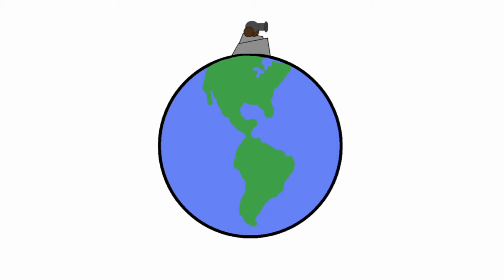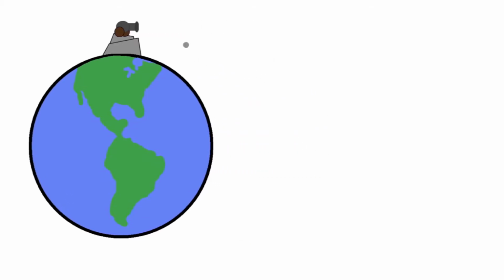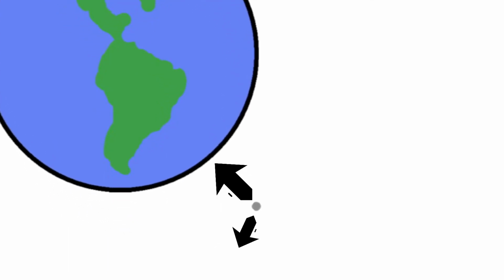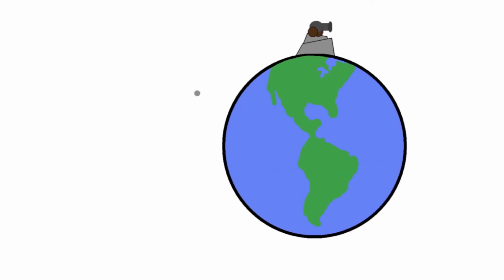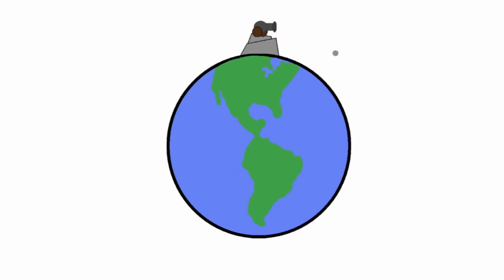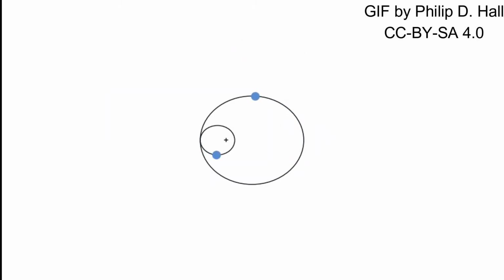Now, let's fire a cannonball even faster. Due to the cannonball's higher speed, it will begin to fly away from the planet, slowly gaining altitude. However, since gravity is pulling back on it, it will begin to lose speed until it falls down, where it will begin to gain speed, and then it will begin to go back up again. This is called an elliptical orbit because it traces out the shape of an ellipse.